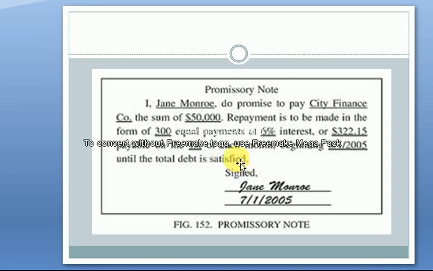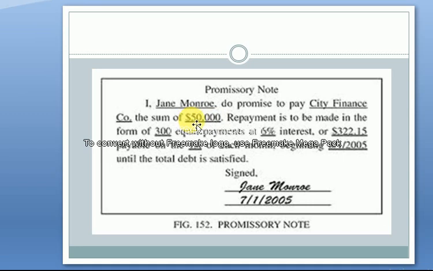So look here, the borrower, Jane, makes the written promise that she will repay this $50,000 in 300 equal payments with 6% interest, or will pay $322.15 on the first date of each month until this $50,000 plus 6% interest is satisfied.